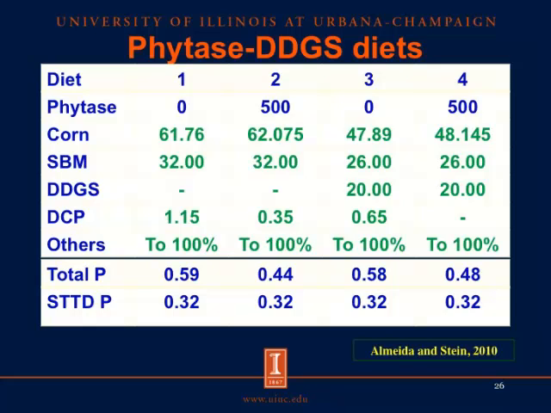And by doing that, we could remove all the dicalcium phosphate from the diet because we had enough standardized total tract digestible phosphorus in this diet simply by using corn, soybean meal, DDGS, and 500 units of phytase. And all of these diets were formulated based on the actual digestibility values of phosphorus that we had determined in the previous experiment.